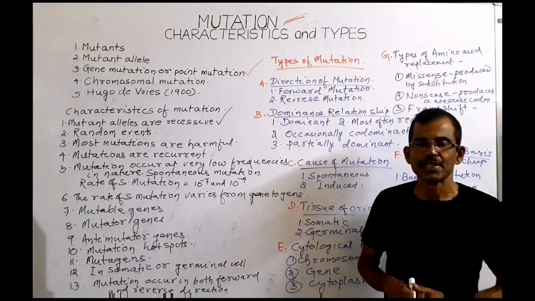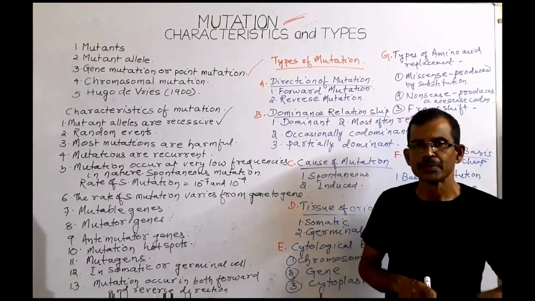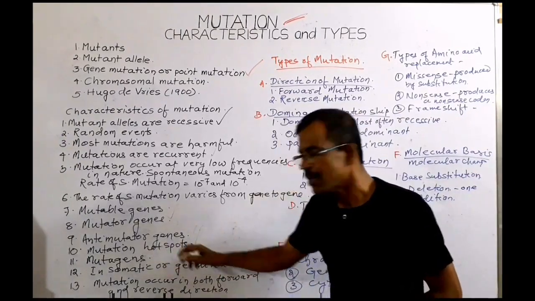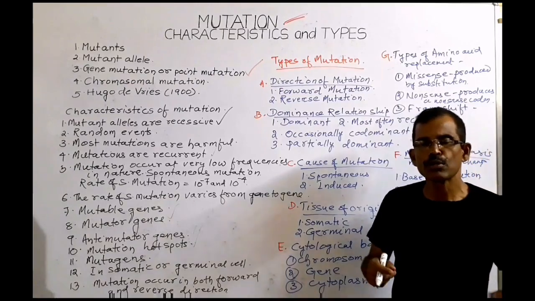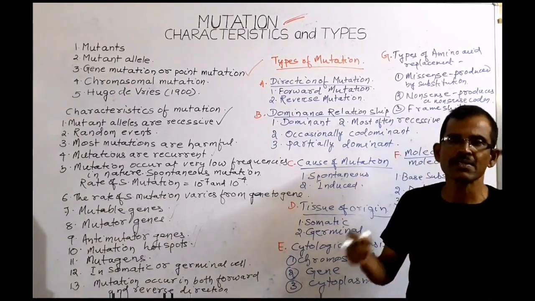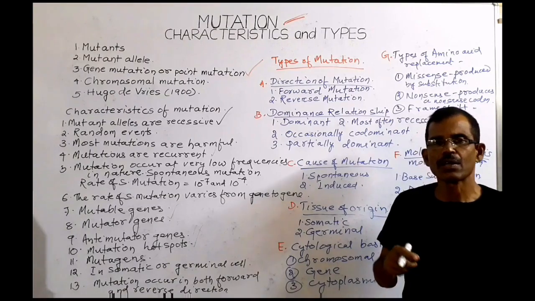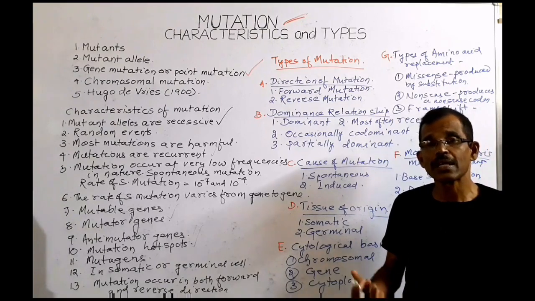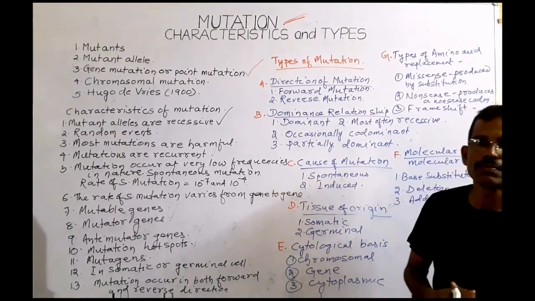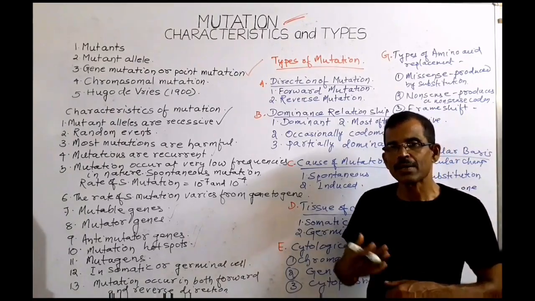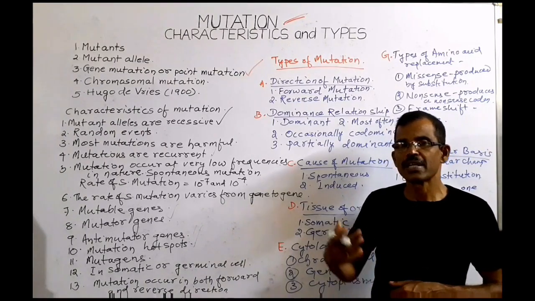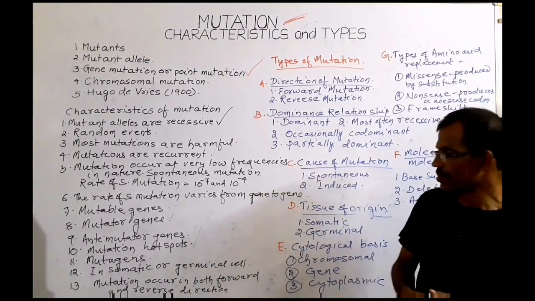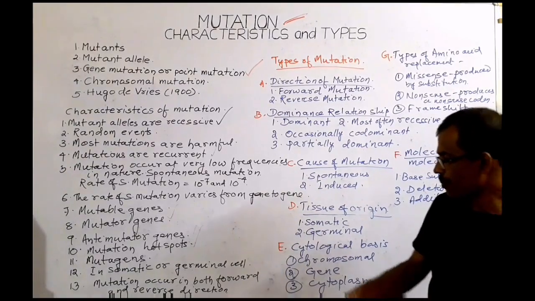And the agents, physical or chemical, that induce mutation are called mutagens. Mutations can occur in both somatic cells and germinal cells. The mutation that occurs in a somatic cell is known as somatic mutation, and the mutation can also occur in the reproductive tissue. The mutation that occurs in reproductive tissue is heritable. It is transmitted from generation to generation. Such mutation is known as germinal mutation.